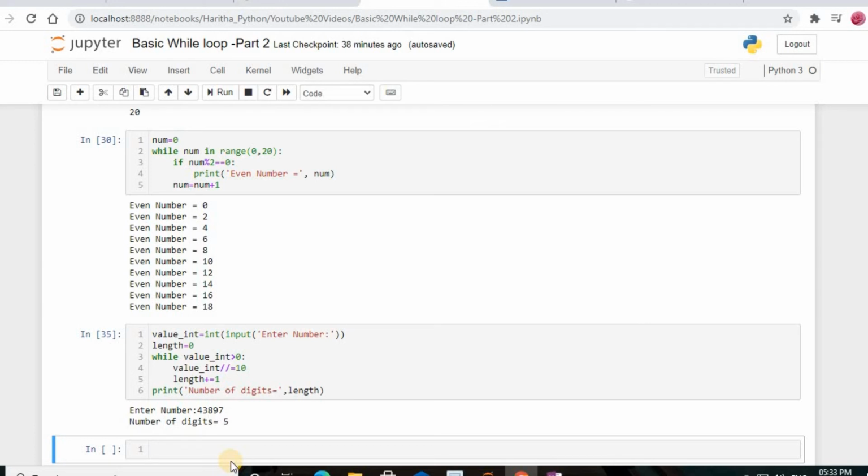To check how we define our while loop here, we include the while keyword followed by the condition which needs to be evaluated, that is x is less than y, and then a colon follows. We do not move ahead to the next line, but we define the body of the while loop within the same line. The first line of code within the body is x is equal to x plus 1, and then print x. This is the second statement, and we separate each of these statements by using a semicolon.